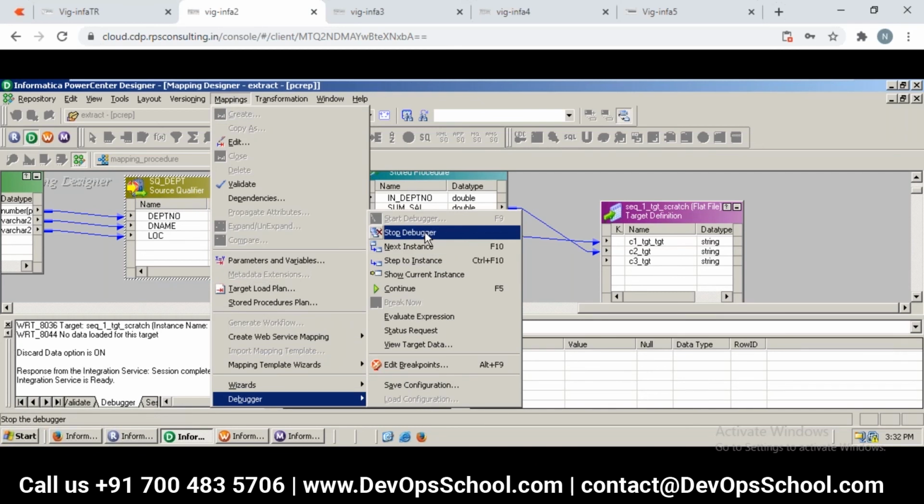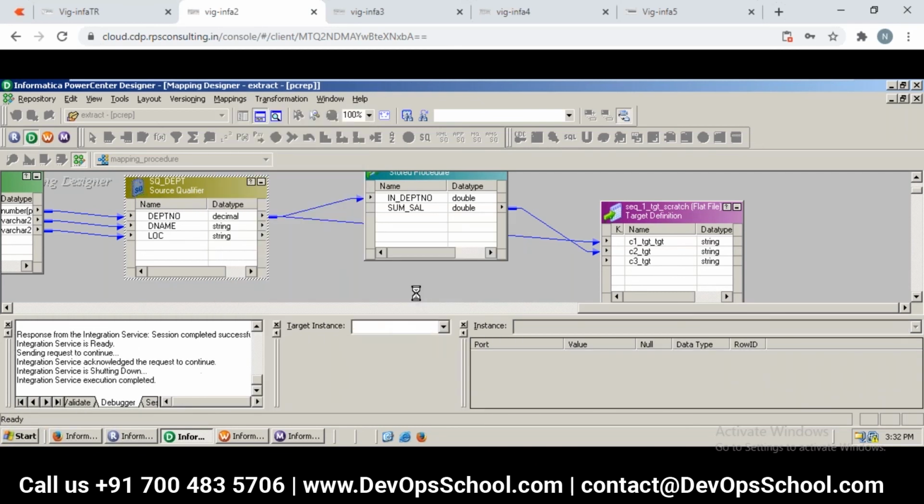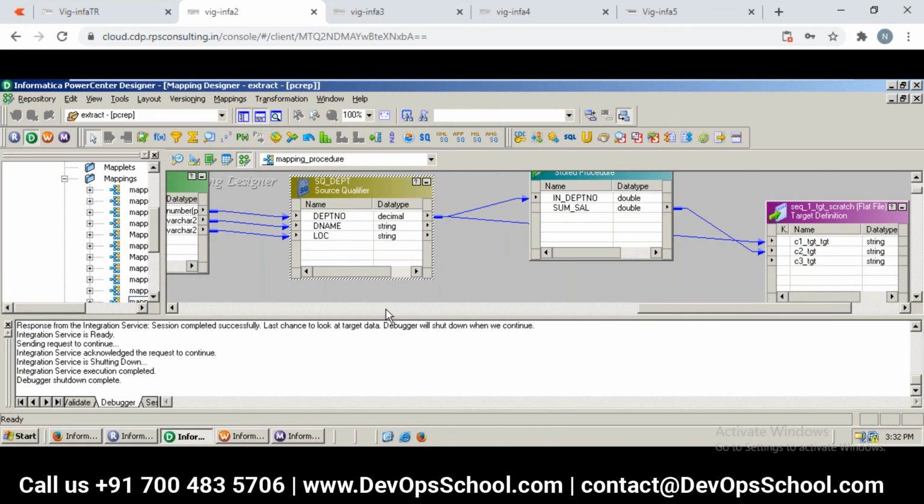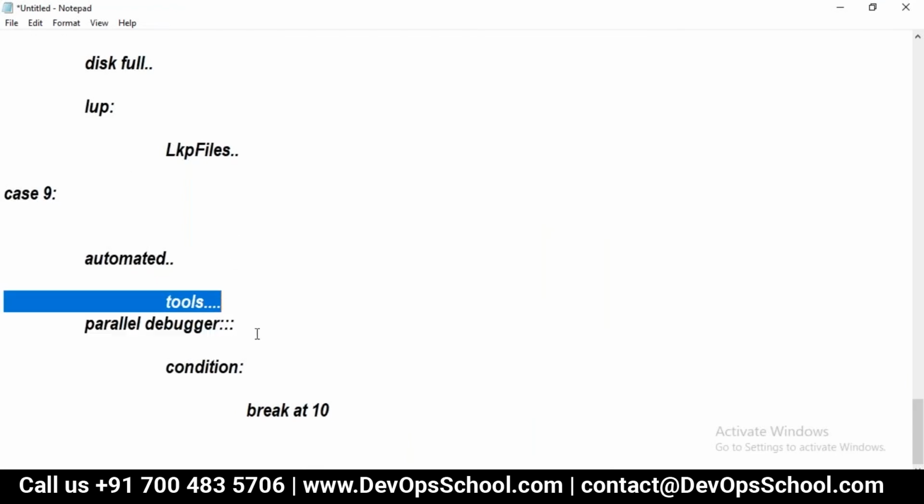If you say continue again, then what will happen? All the rows are completed and it will just come out. Or you can also shut down or stop the debugger. So this is what we need to do to configure a simple debugger. Go to mappings, select debugger, start, stop, next, continue. Fine. So that's it about the debugger part. Clear, right? Any questions here? That's what we discussed.